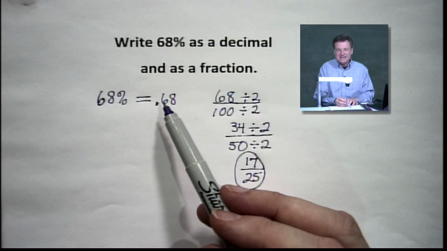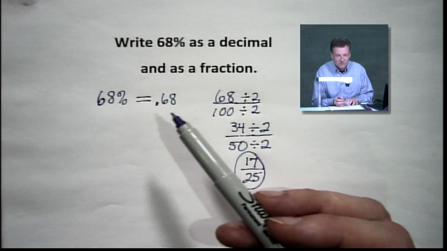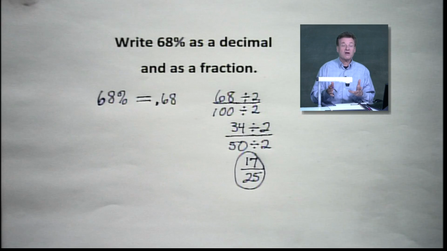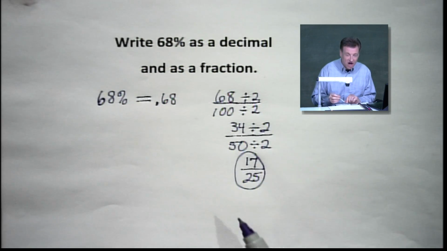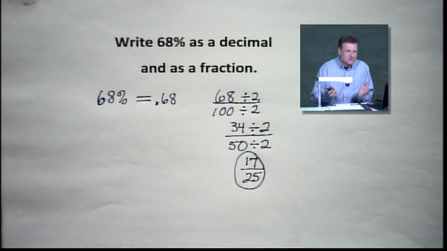That means it's the same amount as 0.68, 68 hundredths. If you're thinking money, think of it as 68 cents. That part of a dollar is 68 cents out of a dollar. But what did that reduce us down to? 17 out of 25, or 17/25. So there's our look at that today.